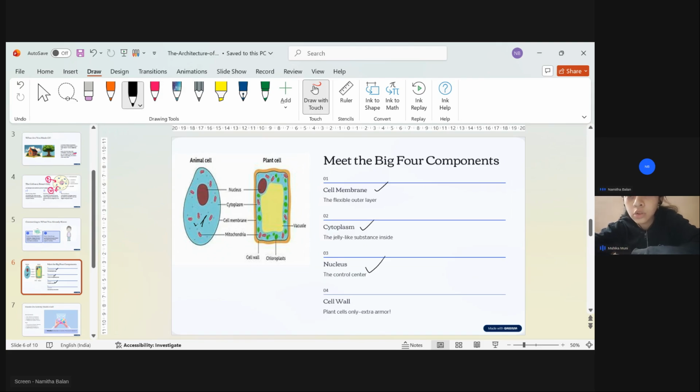It's present in both. Now coming to the cell wall, find out the cell wall in the animal cell and the plant cell. Just analyze both pictures and tell me where you can find the cell wall.